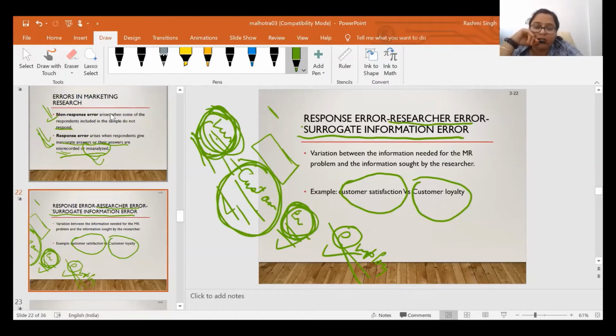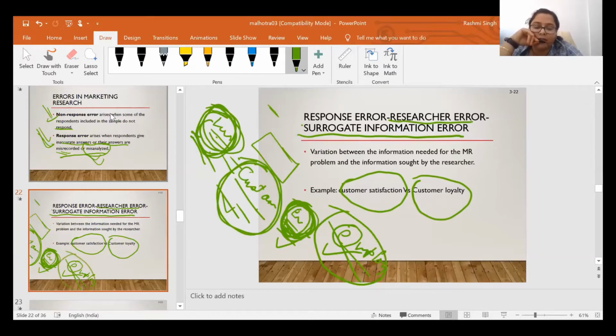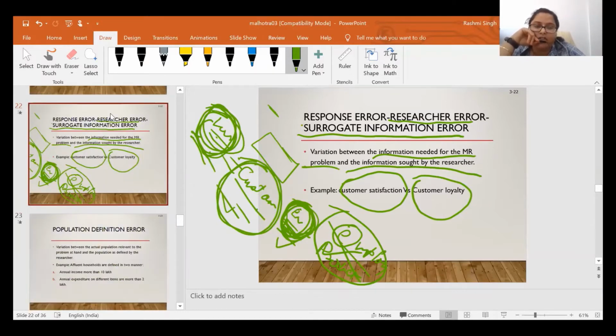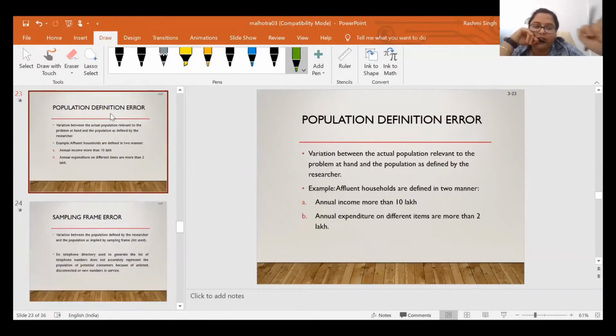If you want to conduct research on employee commitment, but instead you collect data on employee productivity, this is known as the surrogate information error. You consider both terms the same, but in actual both are different. That is the variation between the information needed for the research problem and the information sought by the researcher.